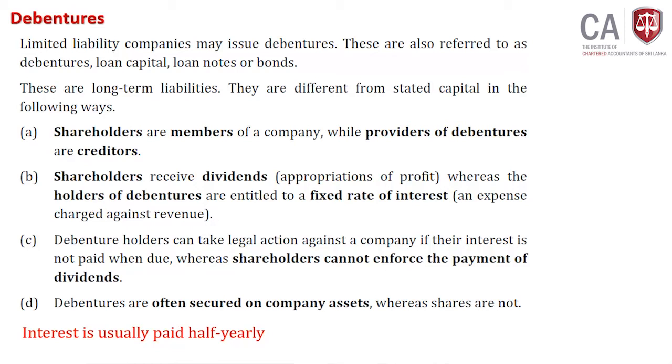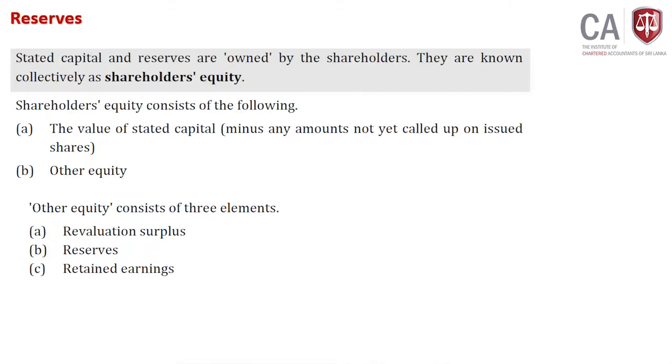Interest is usually paid half-yearly. Which means for debentures, how do you pay interest? Normally semi-annual interest. So for debenture holders, on 30th September we pay one interest, and at the end of the financial year, 31st March, we pay another. Not monthly, but after every 6 months you pay interest to whom? Debenture holders.